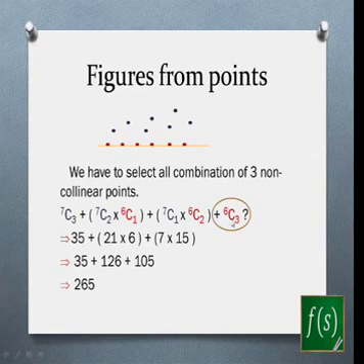Now can I select all the 3 points from this line, from these 6 points? No, I can't, because these are collinear points and no 3 collinear points can give you a triangle. So this is not a valid case. That's why I have circled it. Now you can solve it, and this is the final answer that you will get.